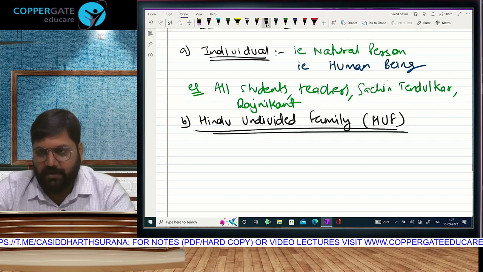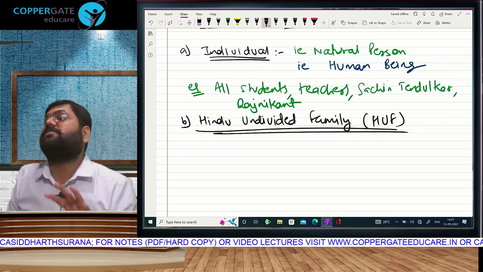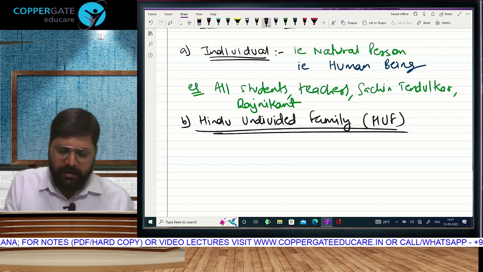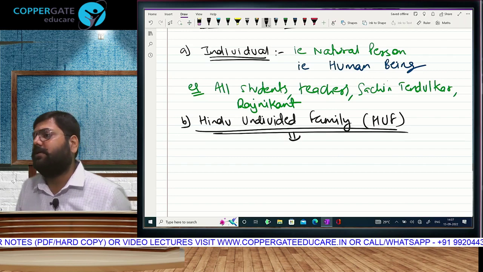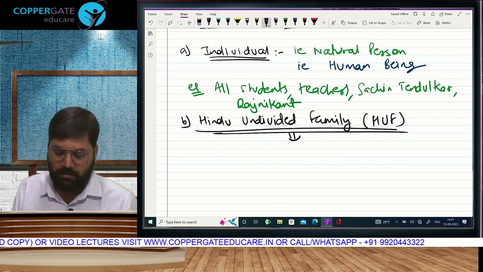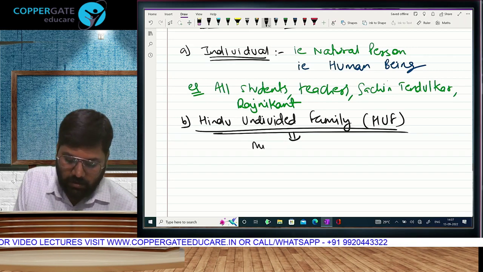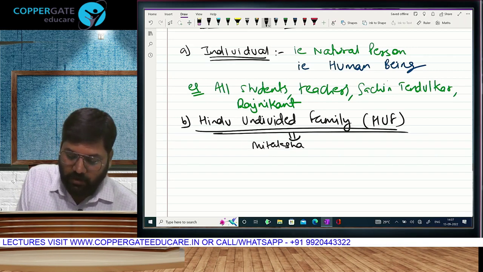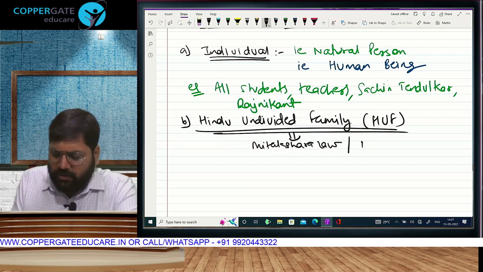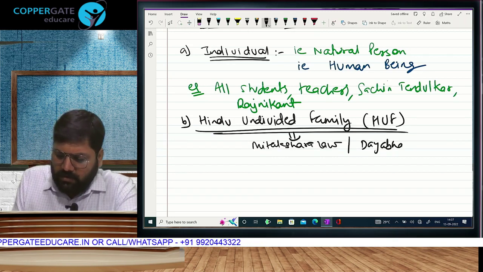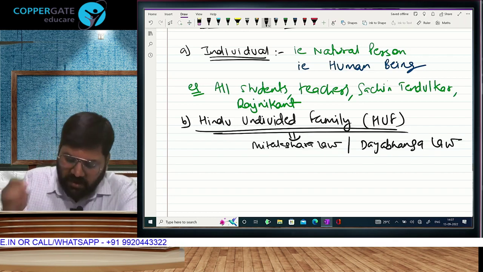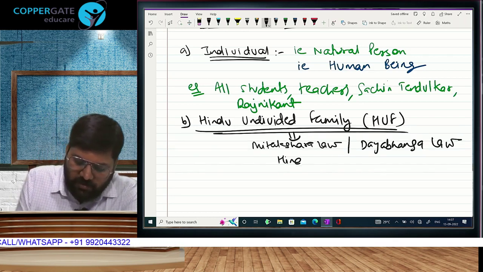So, Hindu undivided family. You are right in almost everything except that business. Example ke liye theek hai. But any income in India, jitna aapko pata hai, excellent. But I have to do some value addition. In India, we have a law called Mitakshara law, followed in the entire country. Ek do states hain where they call it the Dayabhaga law. Your faces tell me that you have absolutely no idea about this. Okay, chalo chodo. Have you heard of something called the Hindu Succession Act?